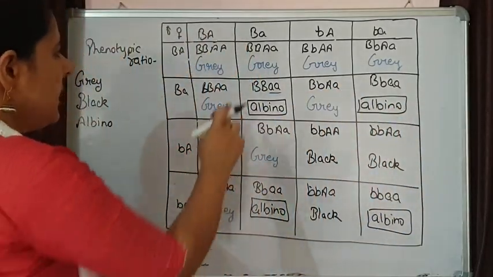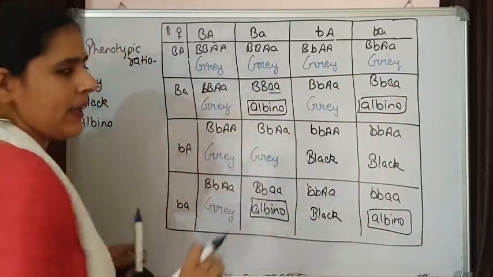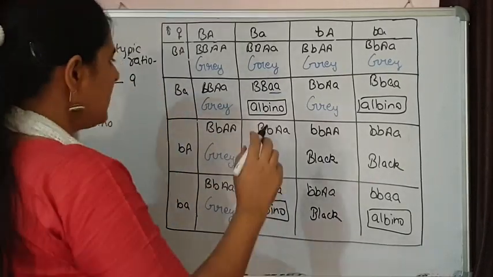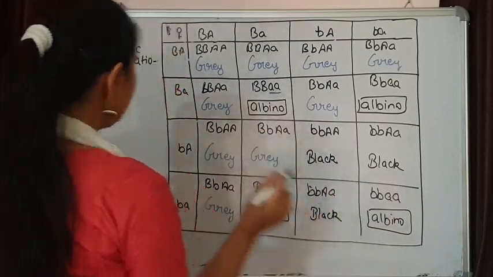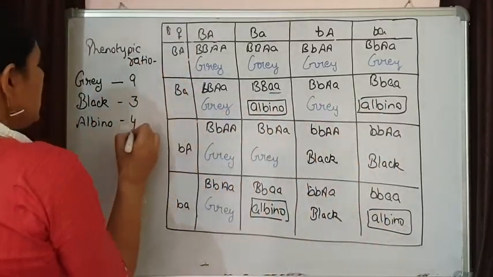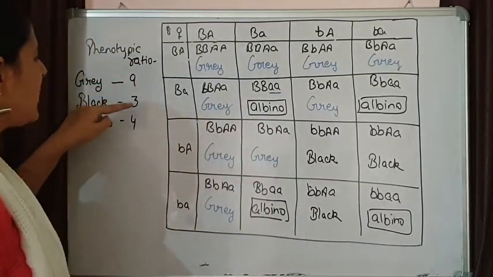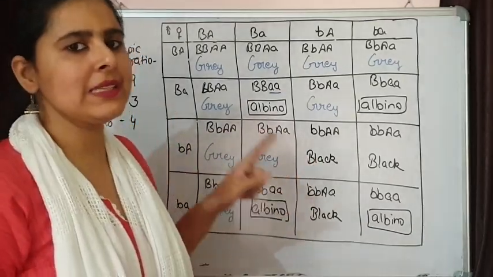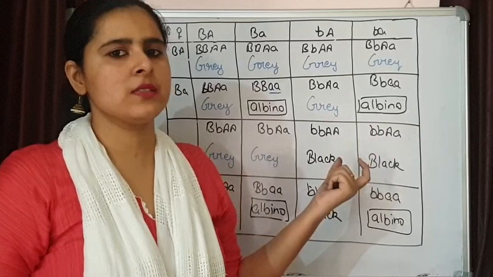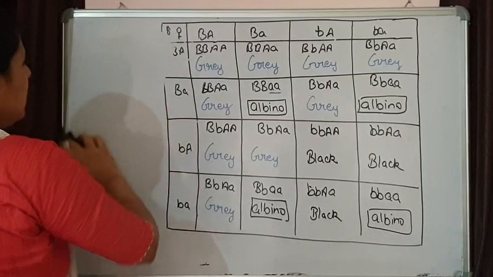Now let's count. 1, 2, 3, 4, 5, 6, 7, 8, 9. We are having 9 grey. Then black 1, 2 and 3. Albino 1, 2, 3, 4. So the dihybrid ratio has changed now. It is 9:3:4, and this change has come because of the epistasis that is done by the recessive allele. So this is how epistasis is going to take place.